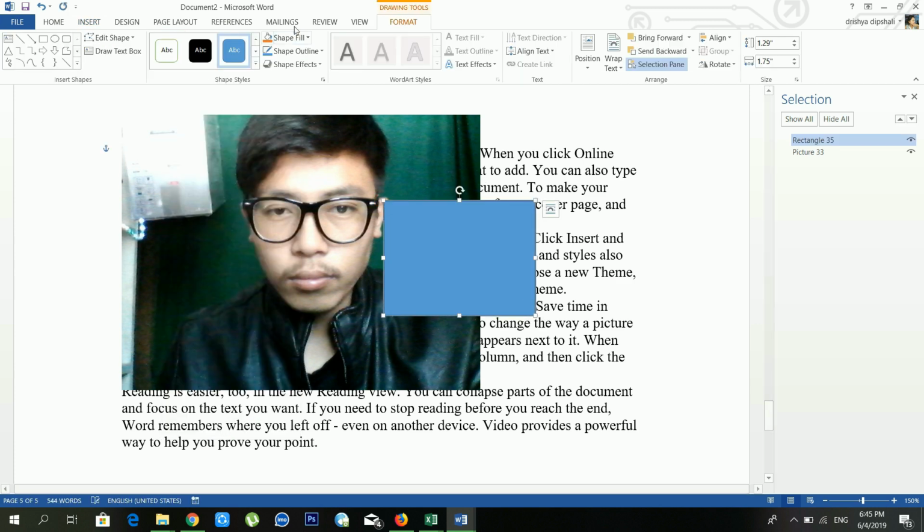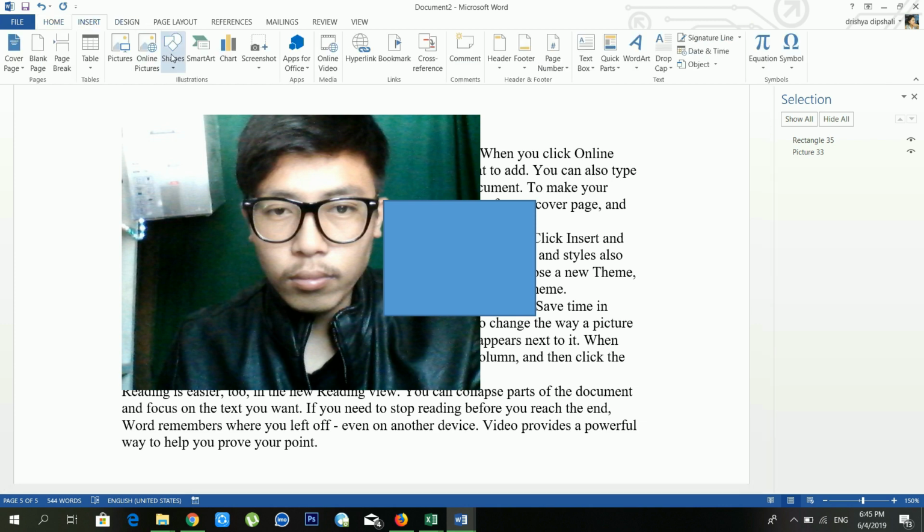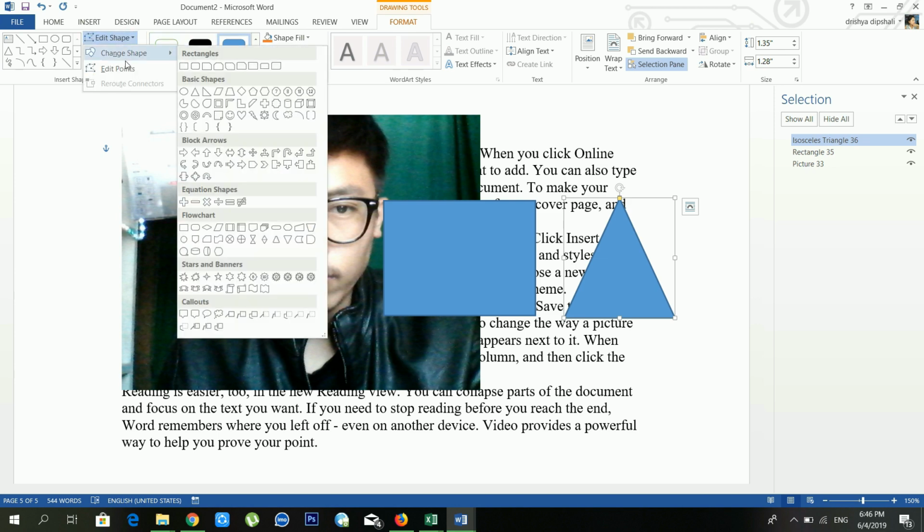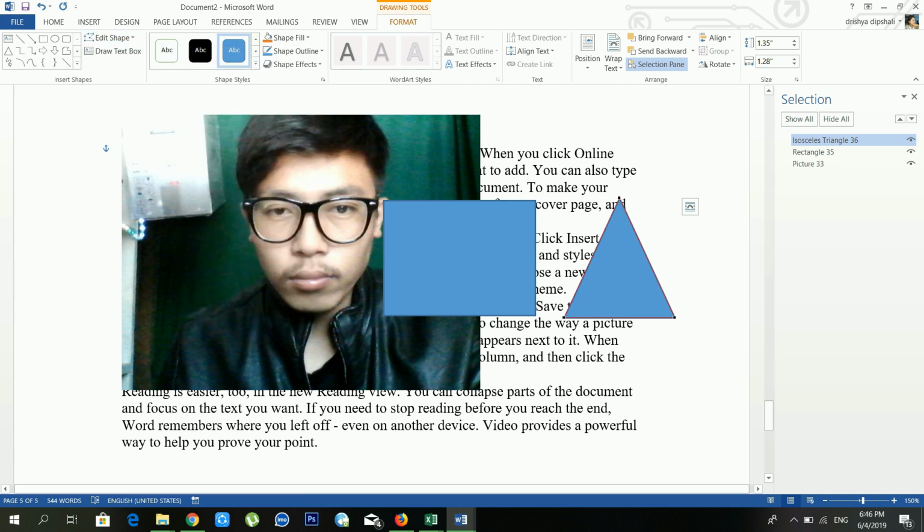Okay, and when you click inside the shape, the Drawing Tools will open. And if you want to use a triangle, what to do? You have to go to the triangle shape and just drag a triangle like this. Okay, and you can customize the shape style from here also. You can edit the shape, you can change the shape from here too. Just wait for me, I'm changing it. See, now my shape is changing.